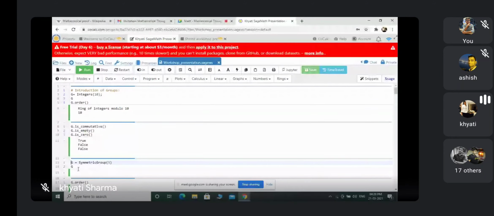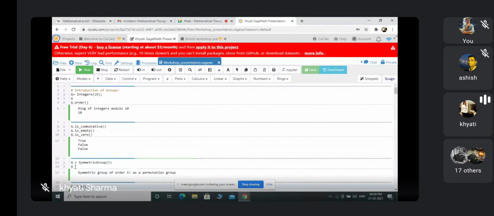So now I am defining G equals symmetric group 5. What will it return? I have to check this. This is the symmetric group of order 5 factorial as a permutation group. This is the command for the symmetric group. A symmetric group can be defined on any set containing 5 elements. But here, when I define the symmetric group, it gives me a permutation group, meaning the elements of the set are 1, 2, 3, 4, 5, on which we take the one-one and onto maps.